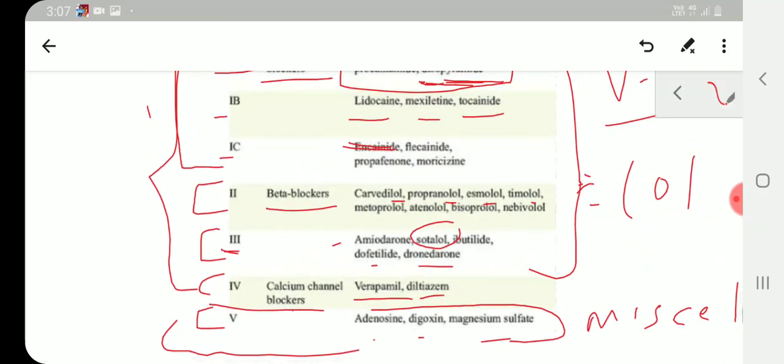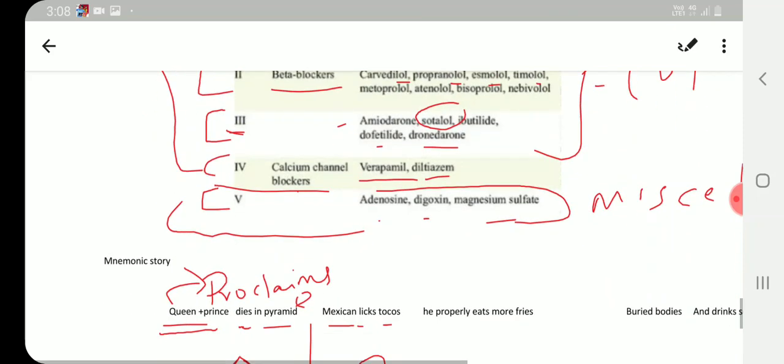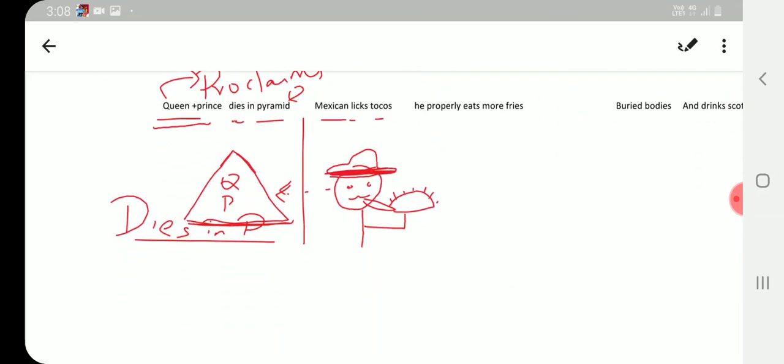So 1B is going to be lidocaine, mexiletine and tocainide. Mexiletine is for Mexican. Tocainide is for the tacos that he is having in his hand. And lidocaine is licking. So Mexican licks taco. Okay.